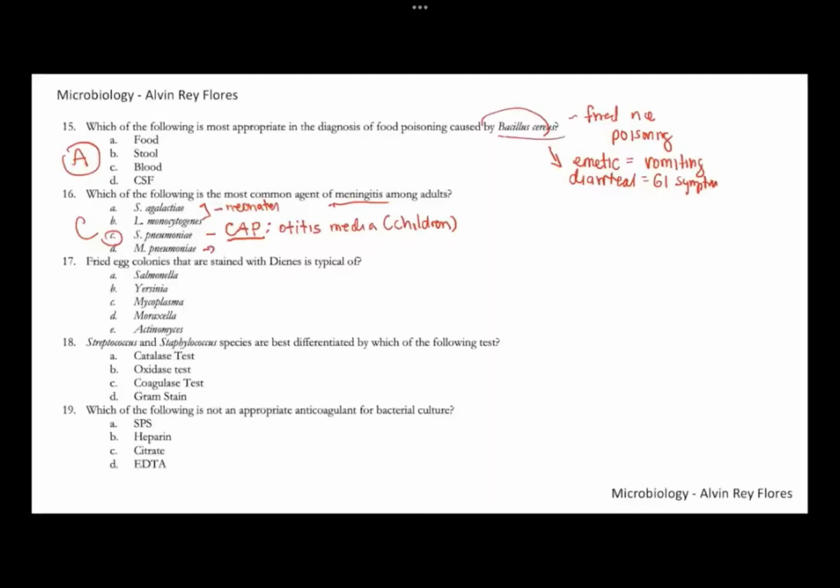Mycoplasma pneumoniae is known for causing atypical pneumonia, or what we call walking pneumonia. Walking, in the sense that patients who have this type of pneumonia are still able to work. It is a less severe type of pneumonia if it's Mycoplasma pneumoniae. So for number 16, the best answer here is letter C, strep pneumo.